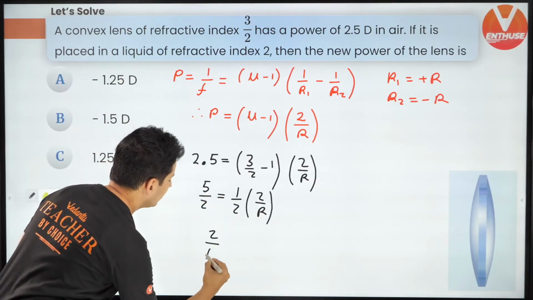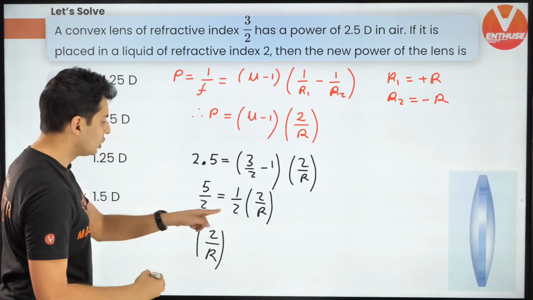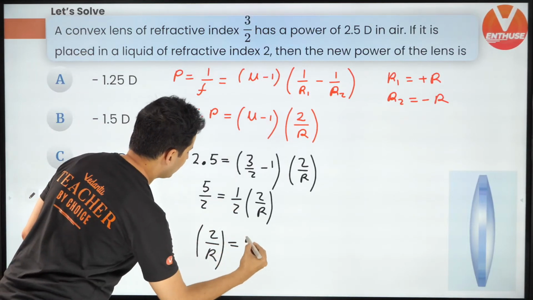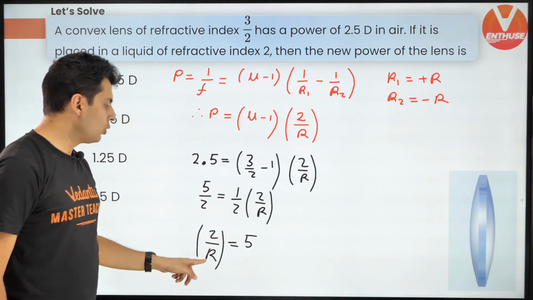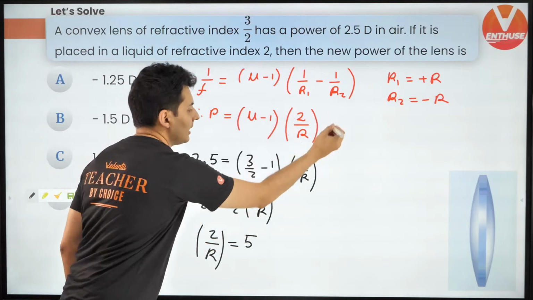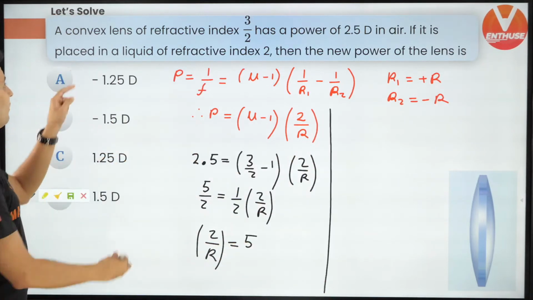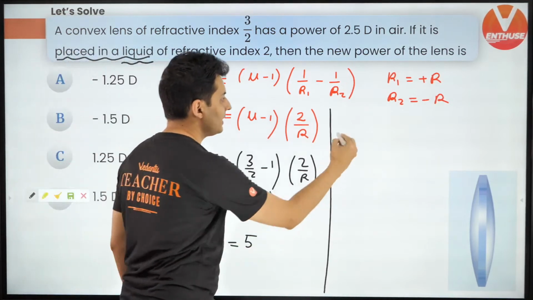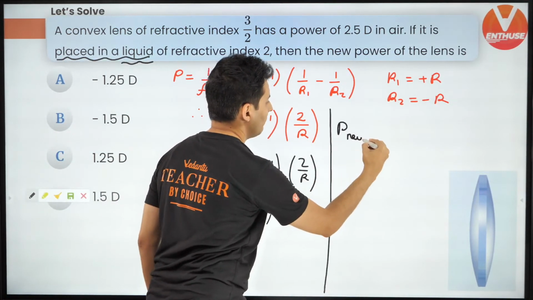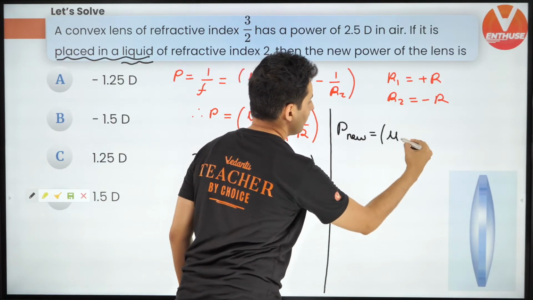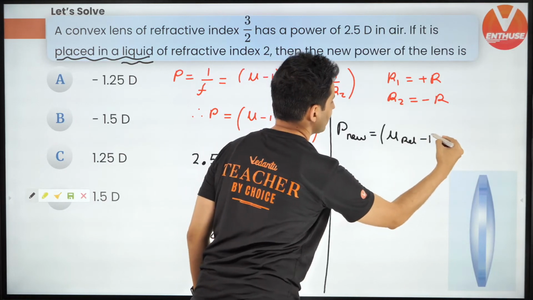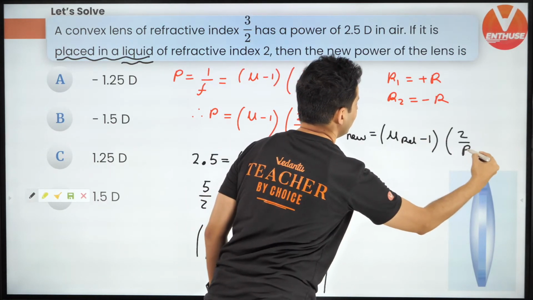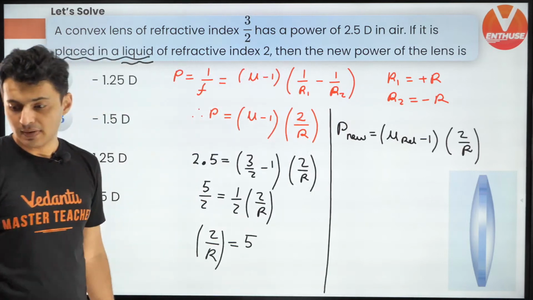So I'm going to get 2 by R as 2 cancels. I'm going to get it as 5. Correct? So 2 by R is 5. Okay, I'll keep it aside. Next time when it is placed in a liquid, the only thing that will change is the power. So the new power will be the new relative refractive index minus 1, again 2 divided by R.